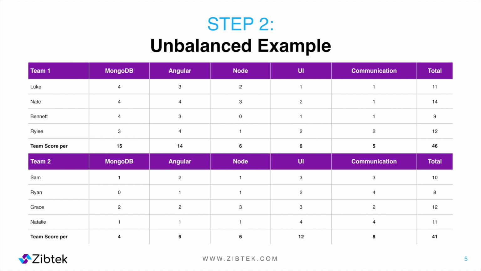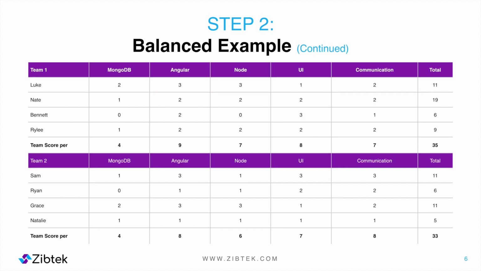As you can see, this is an unbalanced split, as Team 1 has a majority of the skill that falls under the MongoDB and Angular area, while Team 2's skills are heavily located in the communication and UI area. This divide is also unbalanced as the totals aren't similar. In this example, the teams are evenly balanced in the skill sets and totals.